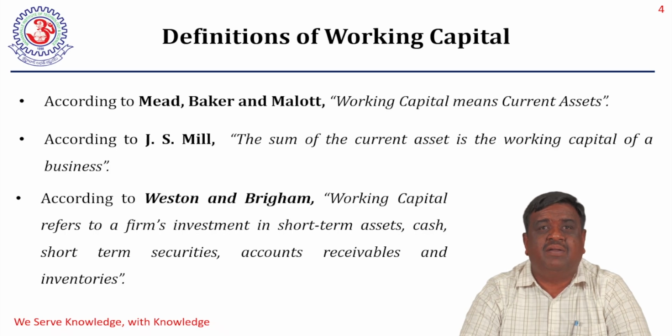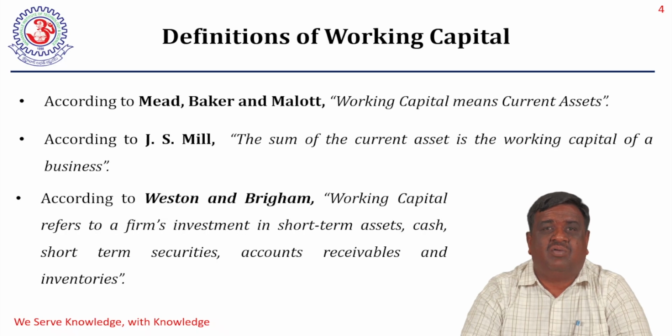Next is JS Mill. According to JS Mill, the sum of the current assets is the working capital of a business. That means the total of current assets maintained by the organization we want to call working capital.